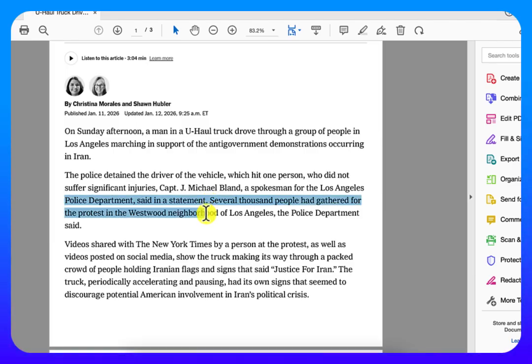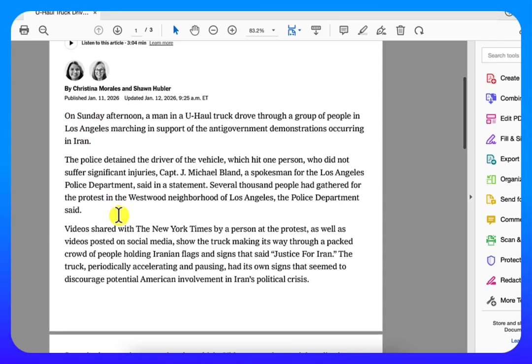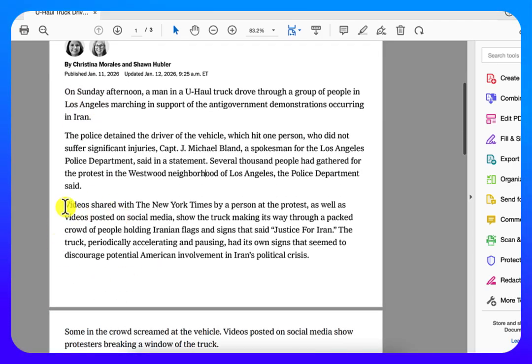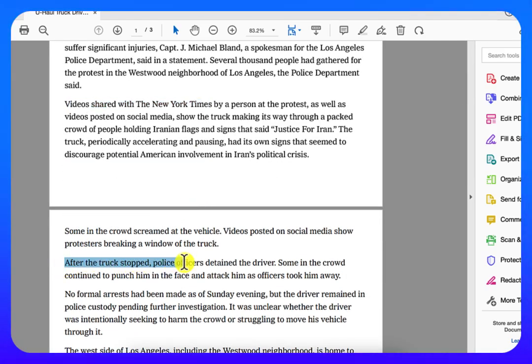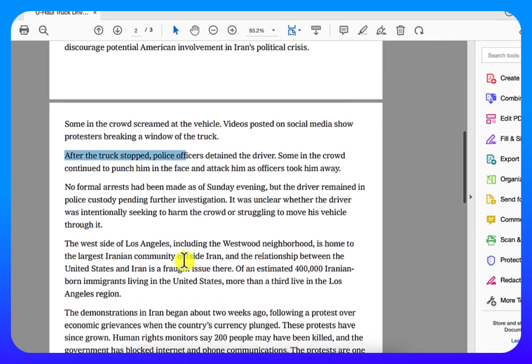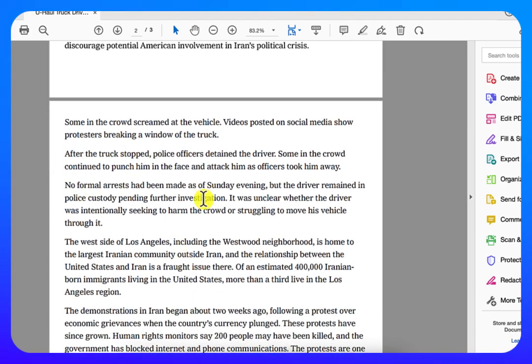"Several thousand people had gathered for the protest in the Westwood neighborhood of LA," the police department said. So as you see, the more we get into the story, the more specific the information is, the smaller the information is, right? The more details we get. But the big story, the big information is that first sentence. The next paragraph is about the video shared with the New York Times. What did those videos show? After the truck stopped, police officers detained the driver, so you're getting more information. No formal arrests were made.